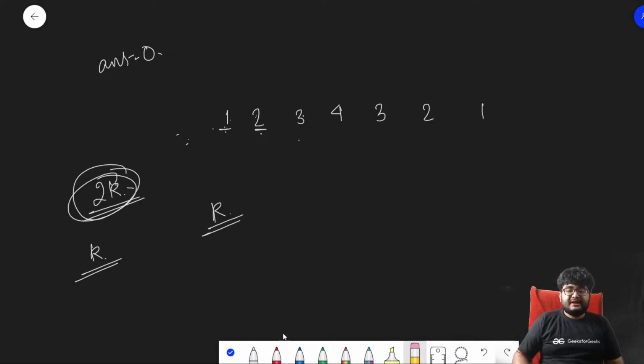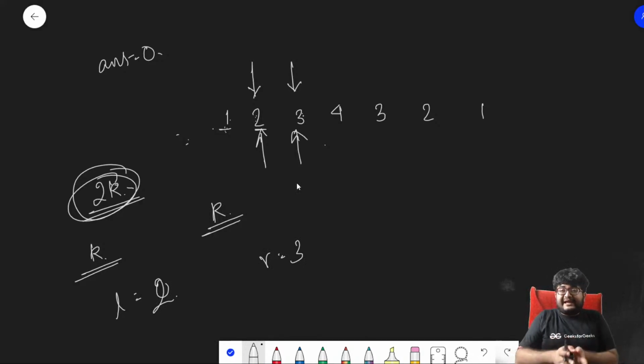Let's go ahead. The next possible center is 2 3. We'll maintain the left sum and the right sum. Initially the left sum is 2, because it only contains 2, and the right sum is 3 because it contains 3. Now can we expand on this center? Yes, we can, because there is an element on the left and an element on the right.